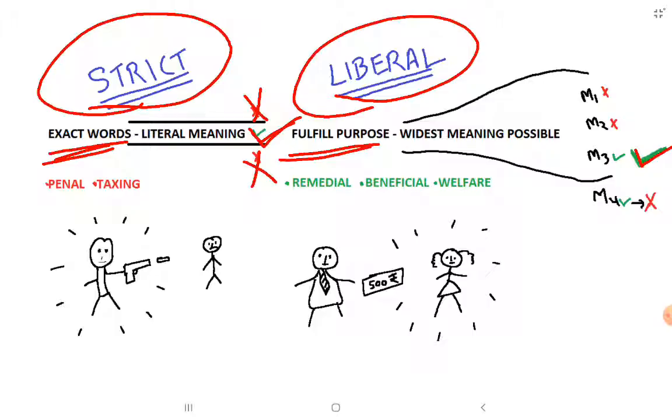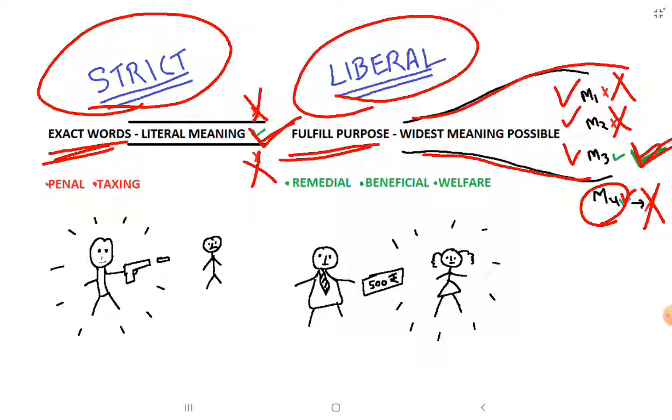Suppose a word has more than one meaning, meaning 1, meaning 2, meaning 3, and meaning 3 fulfills the purpose of the statute. Other meanings do not fulfill the purpose of the statute, then meaning 3 will be considered, even though it is not the literal meaning. If a word is not a possible meaning of the word, even if it fulfills the purpose, then that will not be considered because it is not under the widest meaning possible.